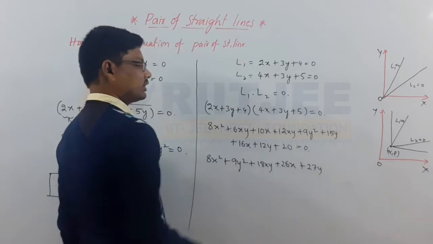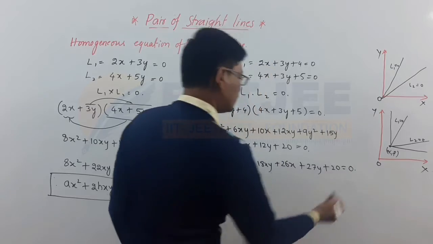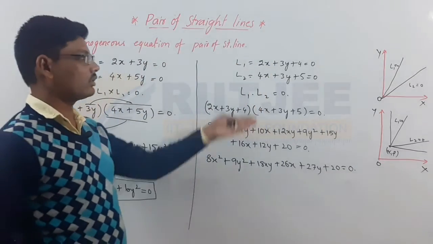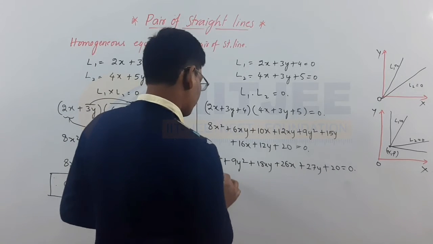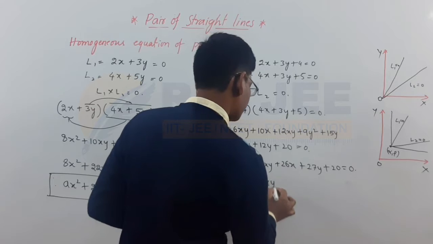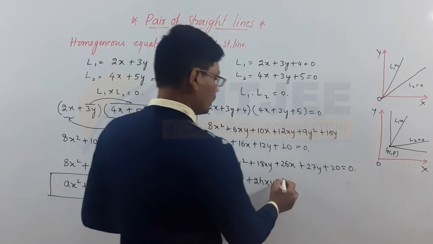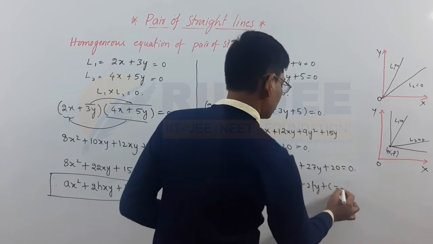And finally the constant term is plus 20 is equal to 0. This is the final product of these two straight lines. If you compare this equation with ax square plus by square plus 2hxy plus 2gx plus 2fy plus c is equal to 0.